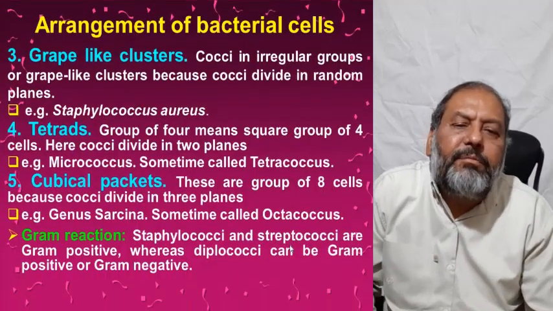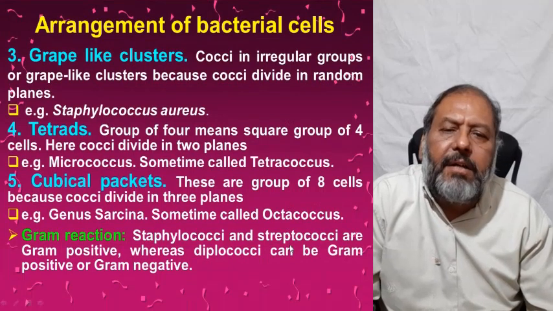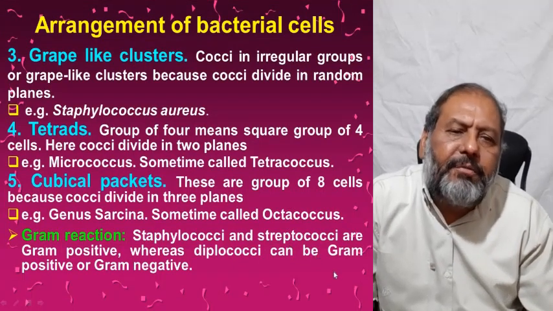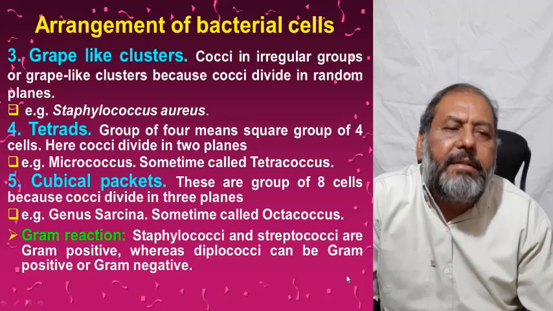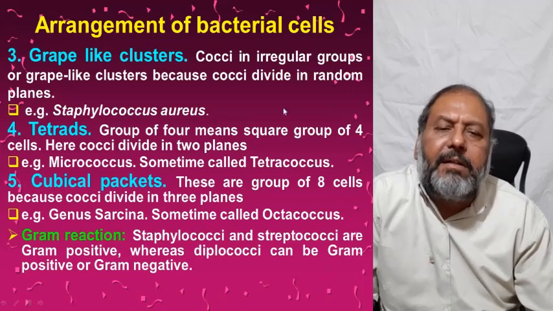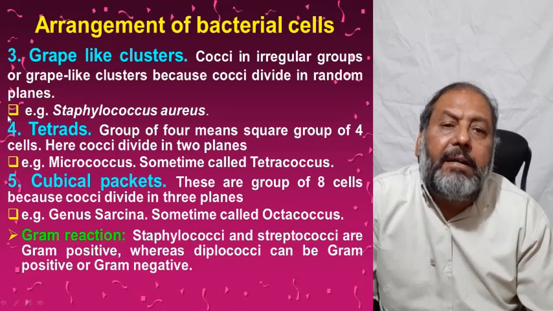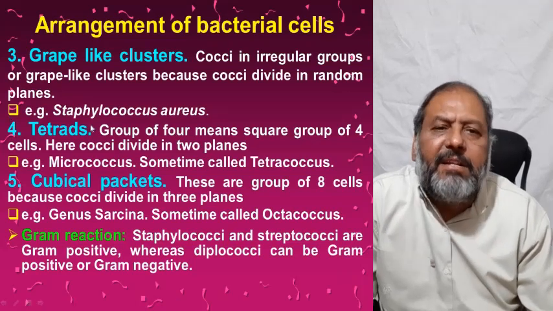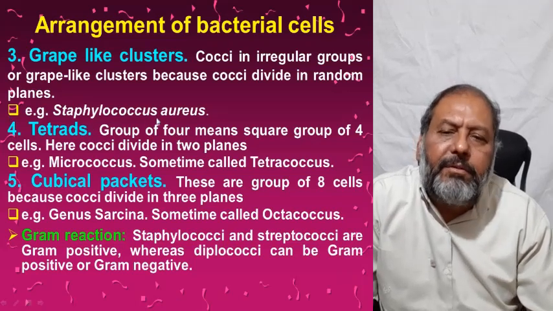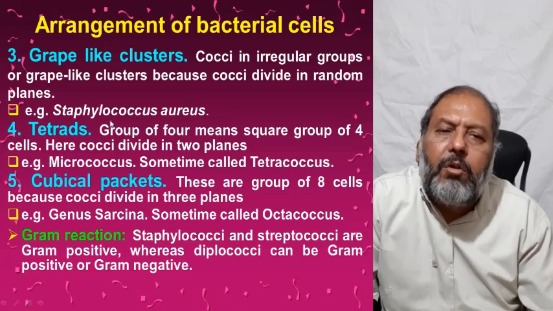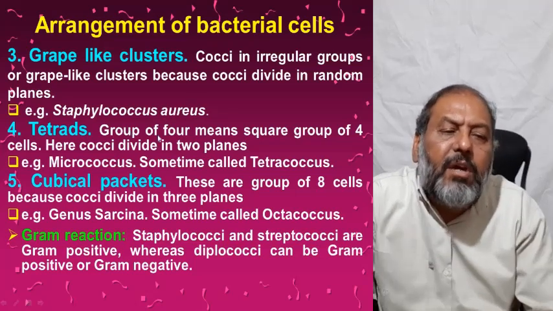Now, arrangement of the bacterial cells. These are the grape-like structures. I have told you these divide in every plane. So the cocci in irregular groups or grape-like structures, because the cocci divide in random planes, not in proper planes. So these are grape-like.